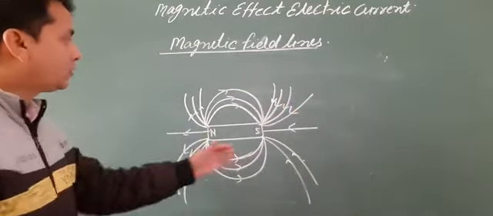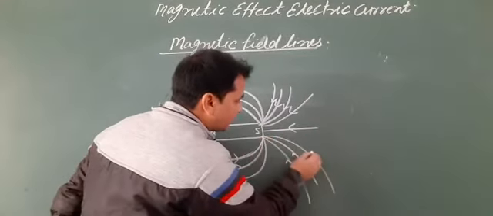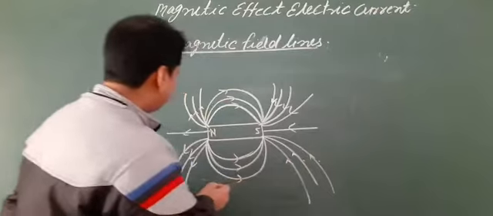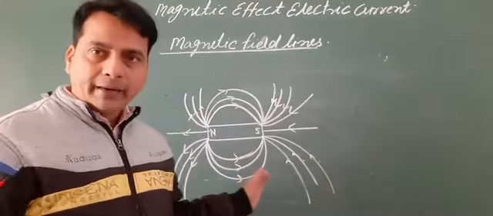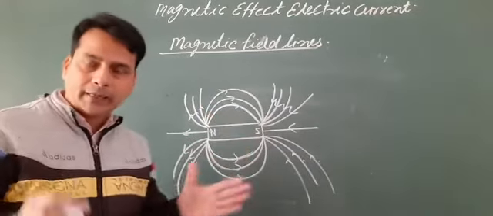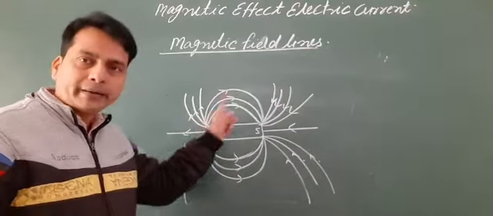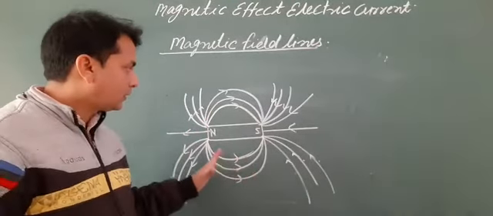So here are the magnetic field lines: they are imaginary lines, they form closed curves, and they start from the north pole and end at the south pole.